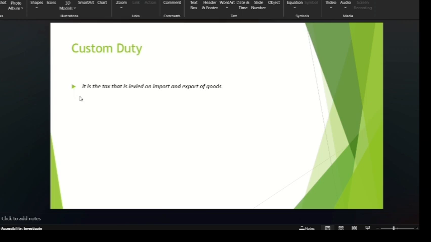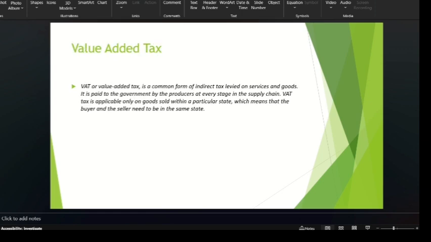Custom duty means it is levied on the import and export of goods. Okay, so if you're importing or exporting goods, which are the products fulfilling or satisfying your needs, then for that you should pay a certain amount of tax to the government, as you all know.